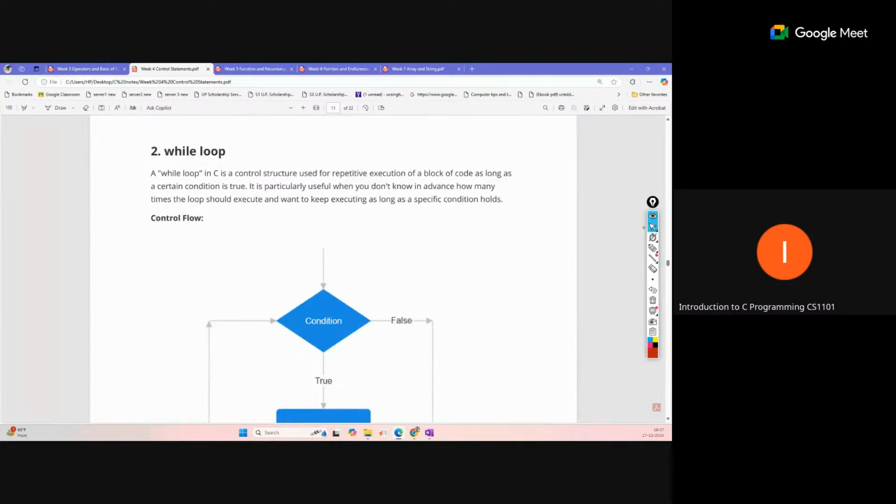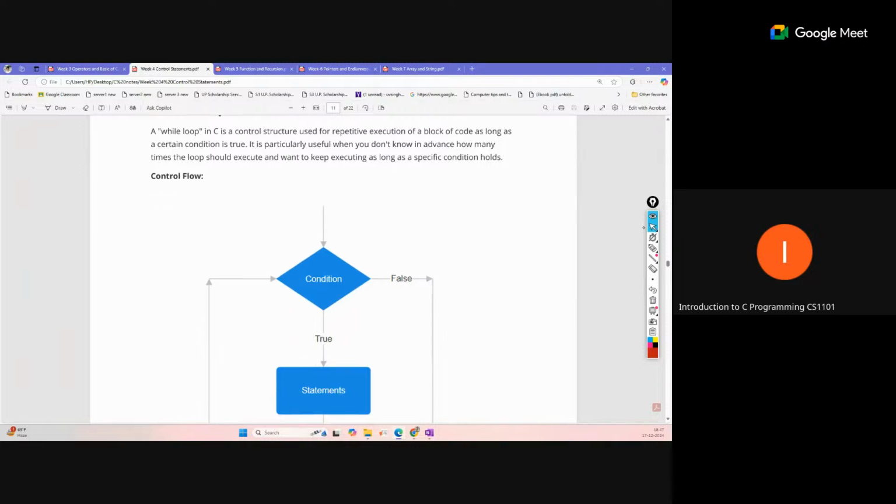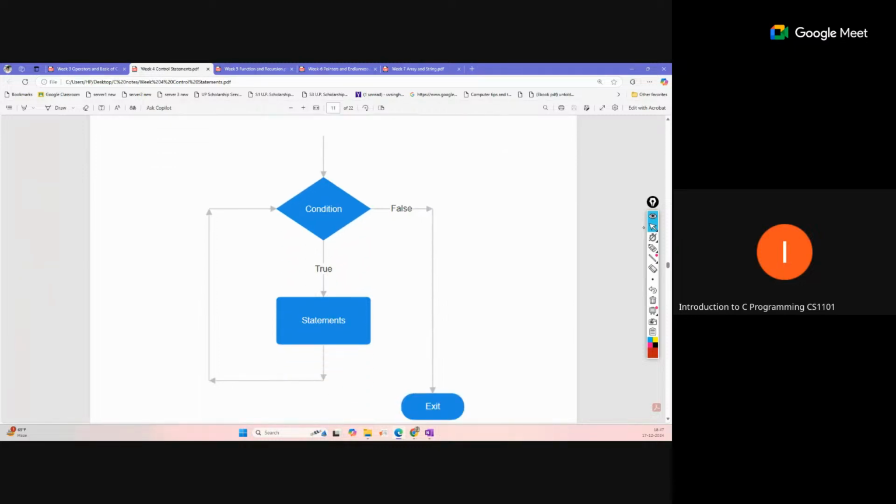So the while loop is a different type of iteration handler, but it also works similarly. You can see the structure is very similar. Before the condition, we do some initialization. We also maintain some variable to handle this loop. That initialization happens before the loop, we use that variable inside the condition, and we update that variable inside the body itself.